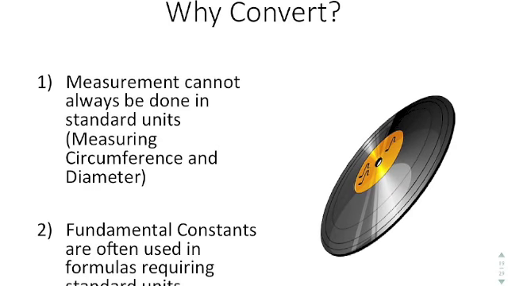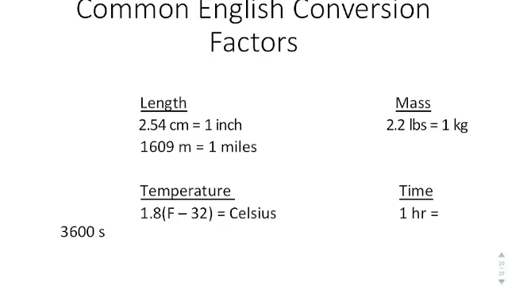So why convert? Measurement cannot always be done in standard units. For example, whenever we measured the circumference and diameter of the different objects that you measured in the lab, we couldn't exactly measure it in meters. Now, we could express it in meters by converting centimeters into meters. A lot of times fundamental constants are required, and they require calculations in standard units. So that's the reason why we need to convert, and why we need to convert before we do any calculations.